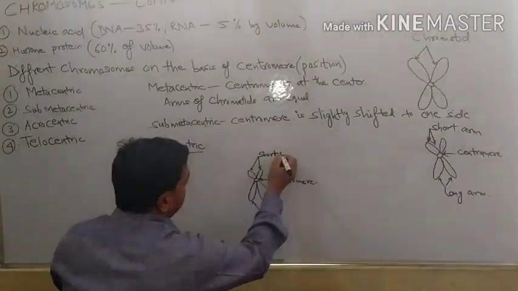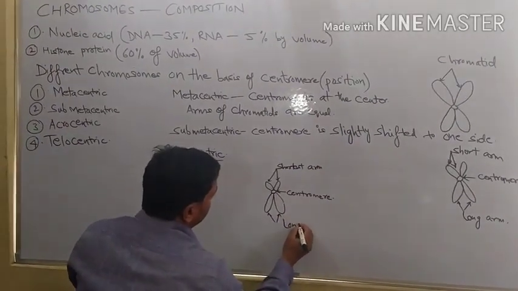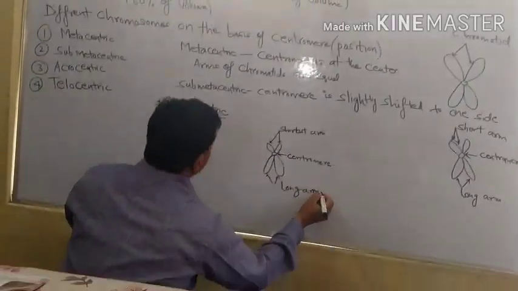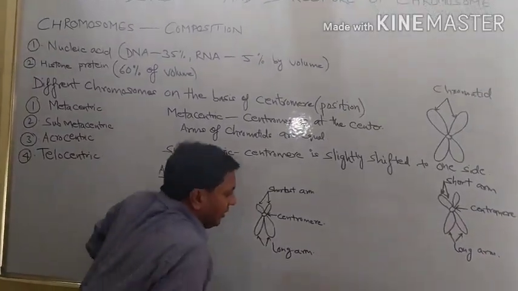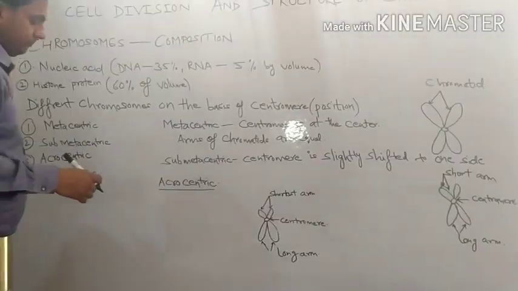Shortest arm, long arm. So this is acrocentric we have discussed. Lastly, we will discuss about telocentric chromosome.